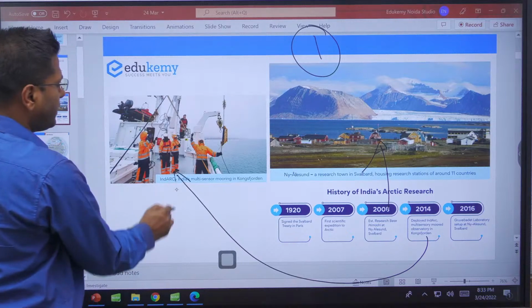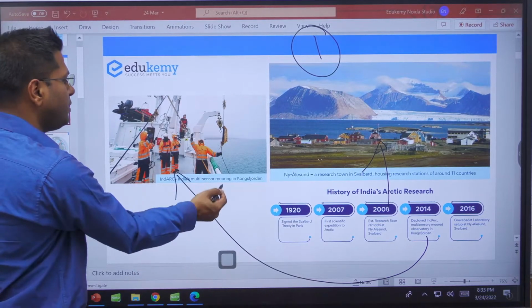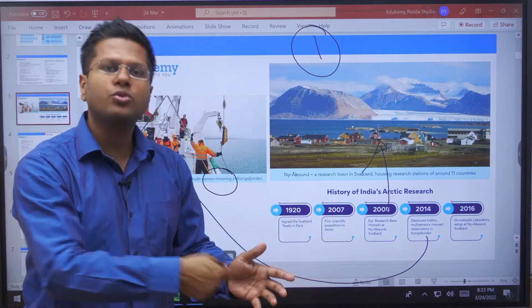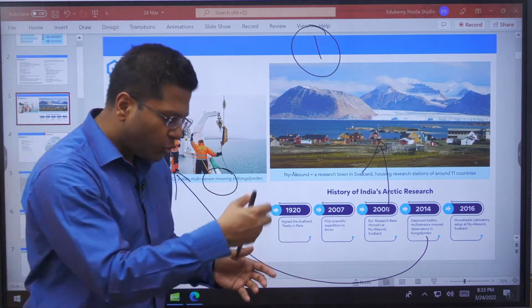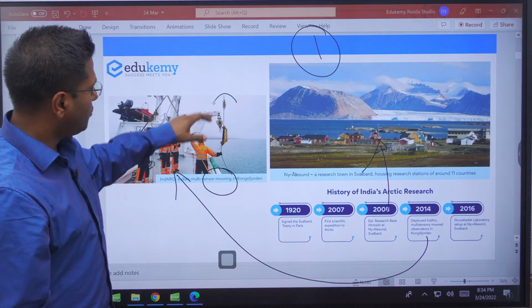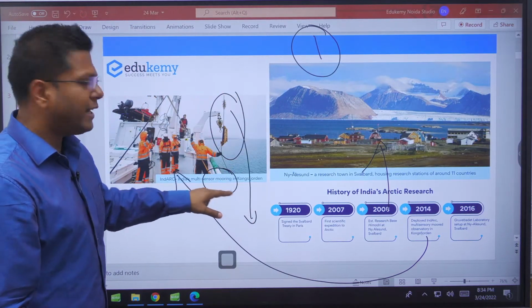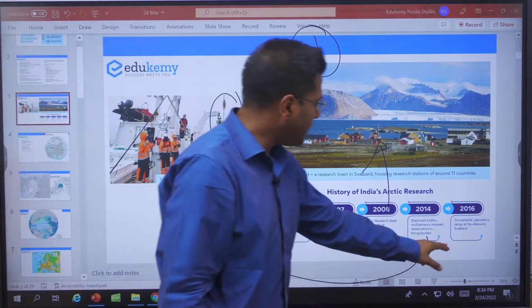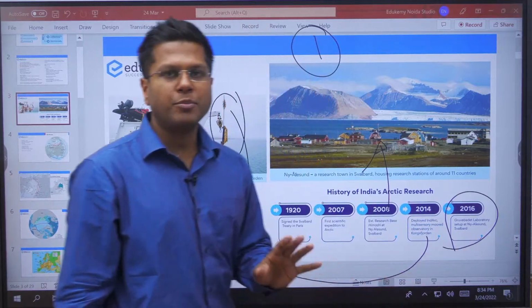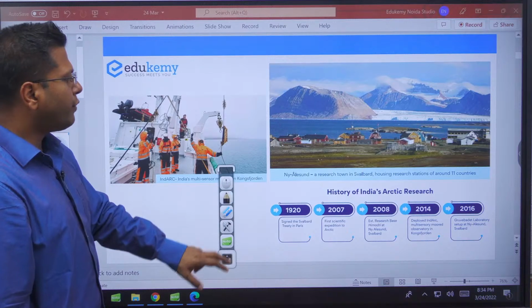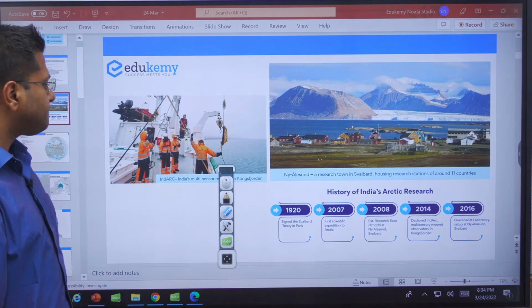What is INDARC? This is a submersible mooring. You understand moor, no? The boats are attached to the moors, right? And the moors might go deep in the sea. So these are the moors and they go deep in the water. They are there for oceanic research. And the third station was again at Svalbard. This was for atmospheric research. So all of these research stations were established in Norway and around the Norway region, right?